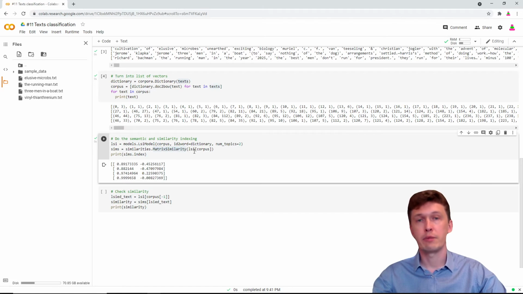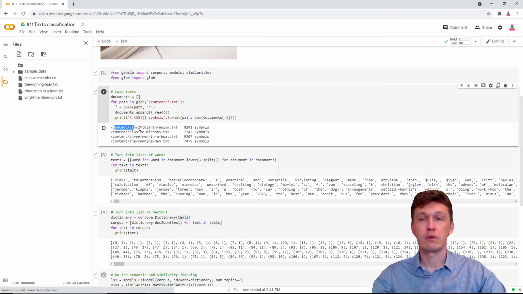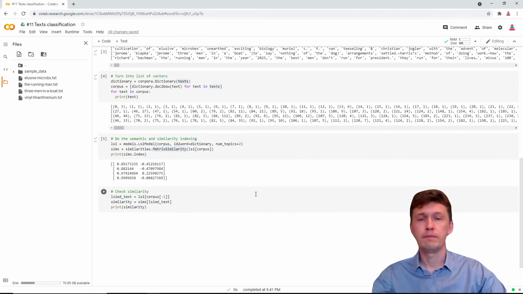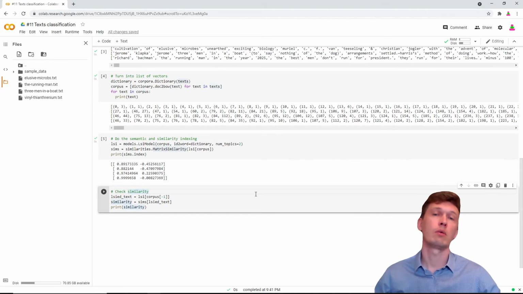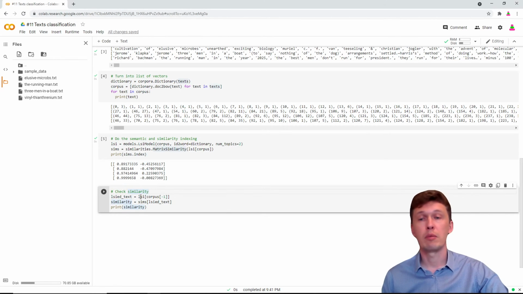So our 4 texts became 4 2D vectors, and first 2 are close to each other, they look similar, and the last 2 are close to each other, they also look similar. If we come back, we see that first 2 have been the scientific publications and the last 2 were the novels. Okay? So if we have any new text and we want to check whether it is similar to either scientific publications or novels, we will have to apply LSI transformation to turn it into a 2D vector and then run it through similarity index.